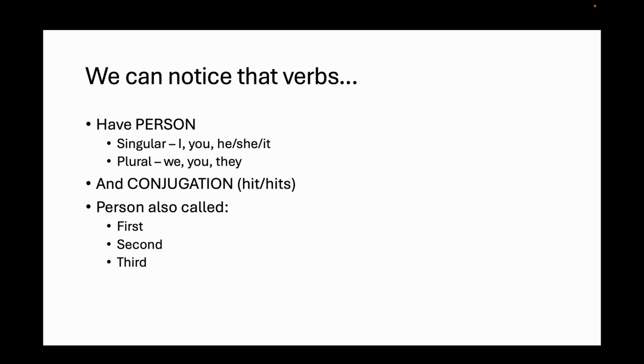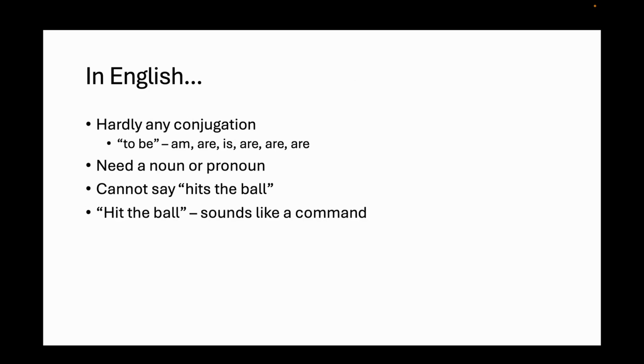So we see a little bit of that left, but most of the time it doesn't matter which person or which subject is hitting the ball, the verb stays the same. And so in English, if I need to know who's hitting the ball, I have to specify it, particularly with pronouns. I can't just say hit the ball, I have to say I hit the ball, or you hit the ball. Okay? I need something else other than just the verb to tell me who's doing the action.